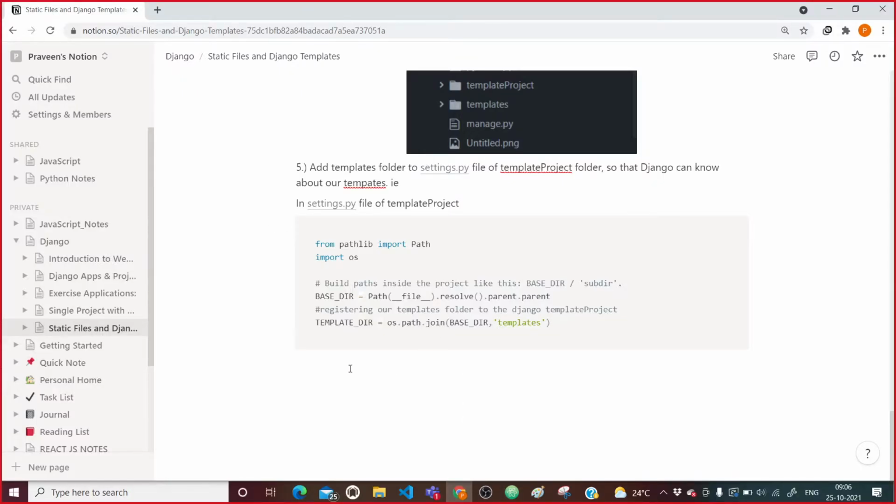What next step here? The sixth step is to specify the template dir in the settings.py file under the templates list, in the dirs list of templates.